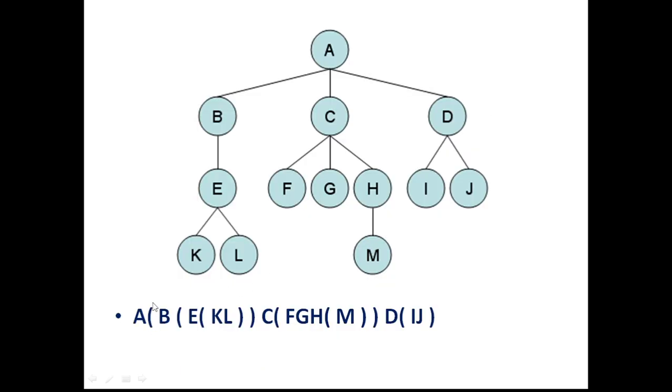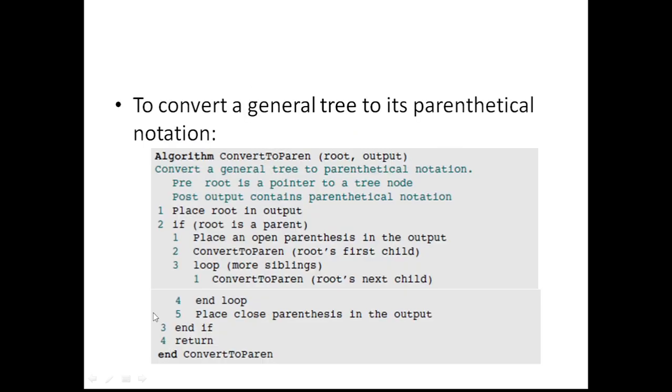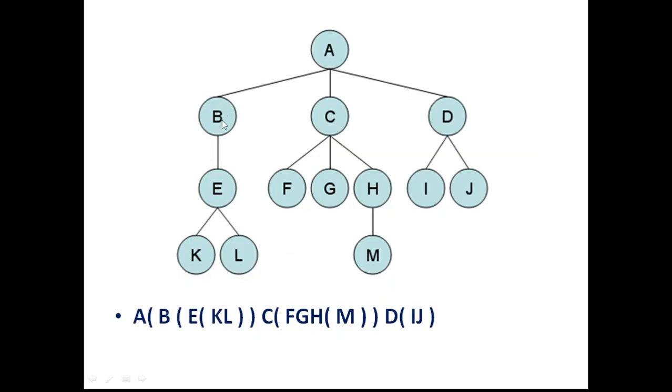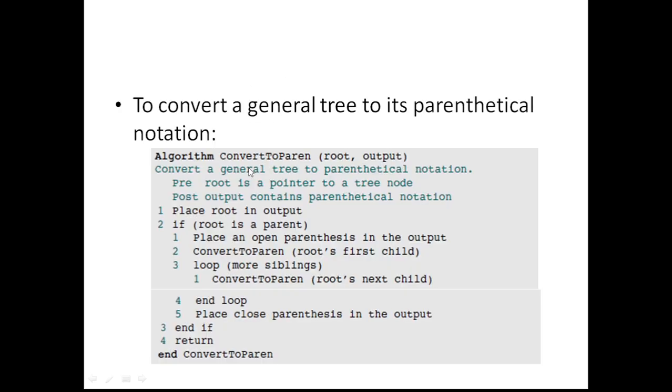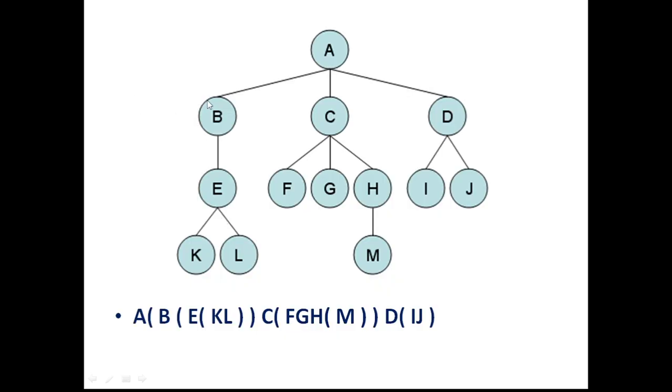So this first parenthesis is added, and then we invoke the algorithm by passing the first child of A, that is B, as an argument to the same algorithm. Now the algorithm is called again for B, and now B becomes the parent, and a bracket is added, and then we have got E, and so the algorithm will once again be recursively called by passing E as an argument.